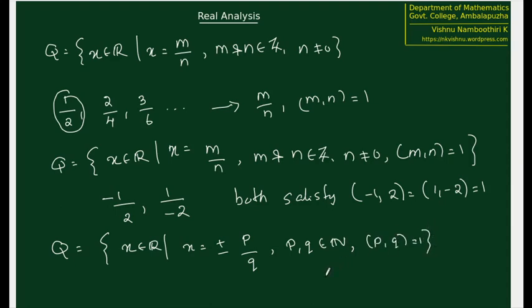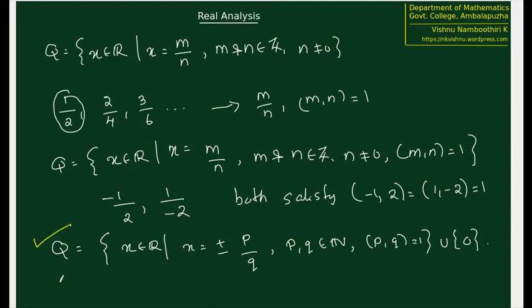But if you are writing like this, one problem here is that p and q are natural numbers and therefore we are not considering 0 to be a member of this. To avoid this confusion, we will include 0 separately, and that's it. This is the notation for Q we are going to use now.